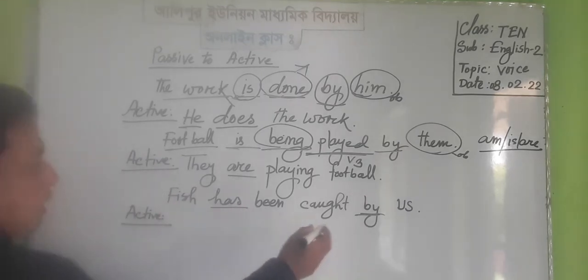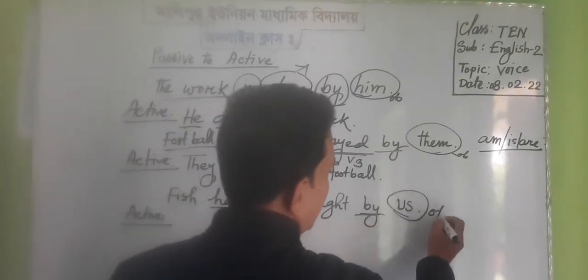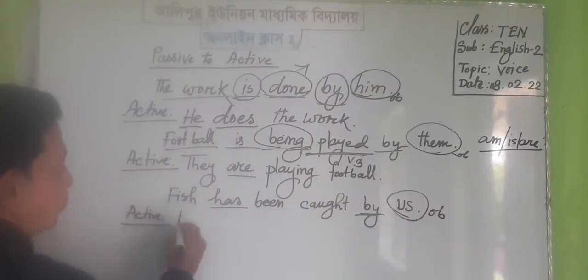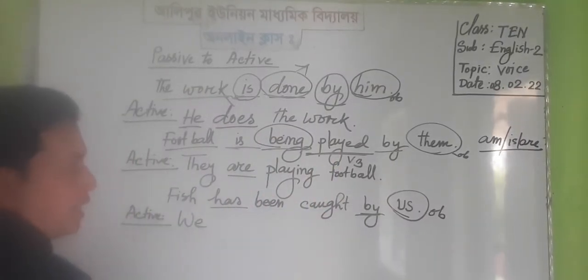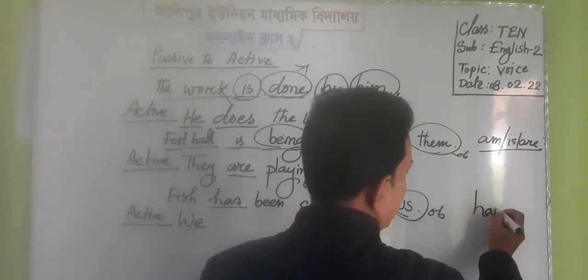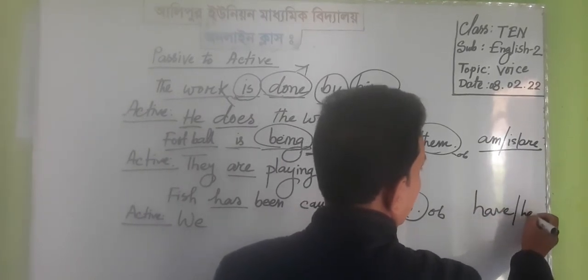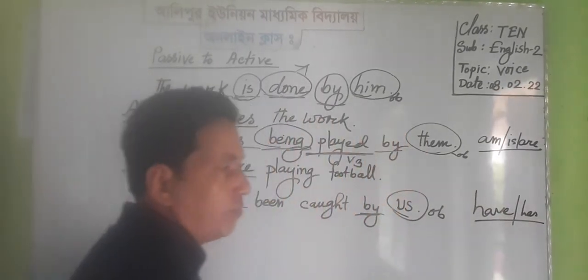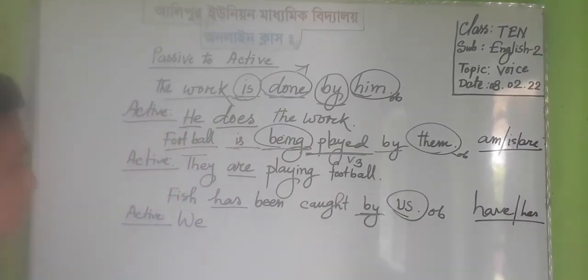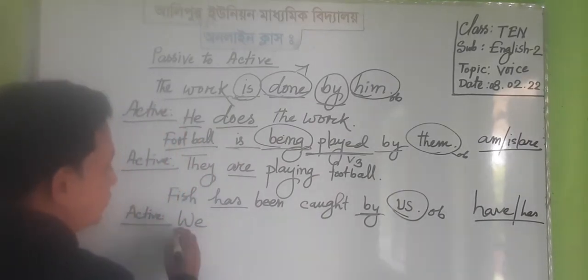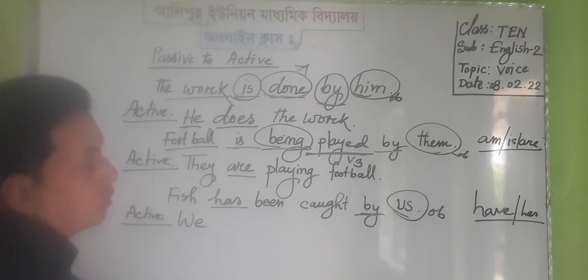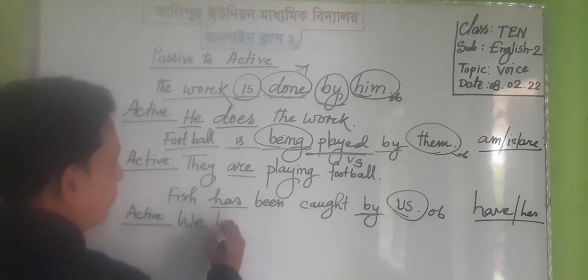So us is the objective form and its subjective form is we, and we have to write have or has. These are the main auxiliaries of present perfect tense. As we is plural, we have to use have.